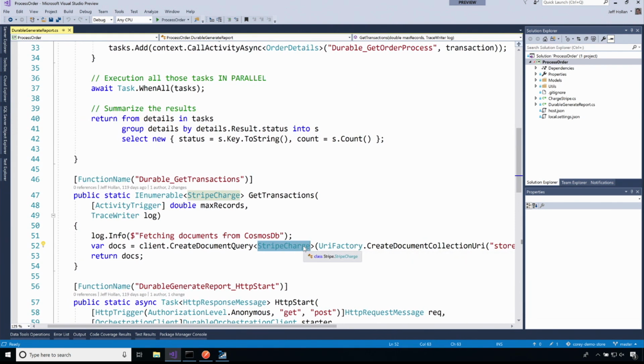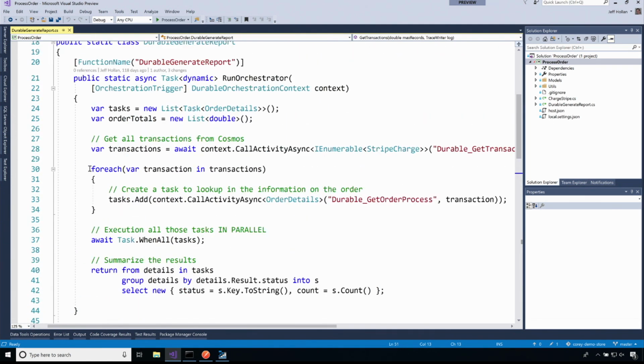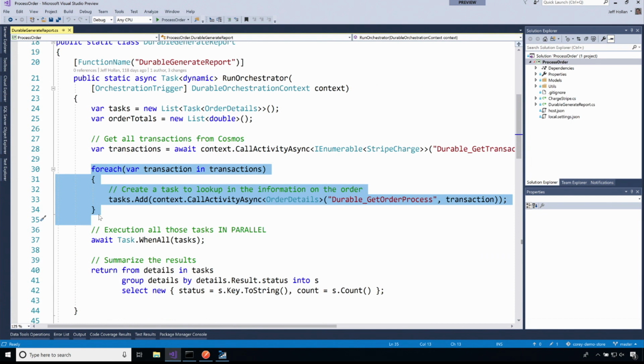It's using the Stripe API to make these charges. Really simple Azure function. Just go get me the last 7 days of Stripe charges. Now once I get all those charges, this is where the magic happens. I'm going to say for each one of those Stripe transactions, go get the current order process.